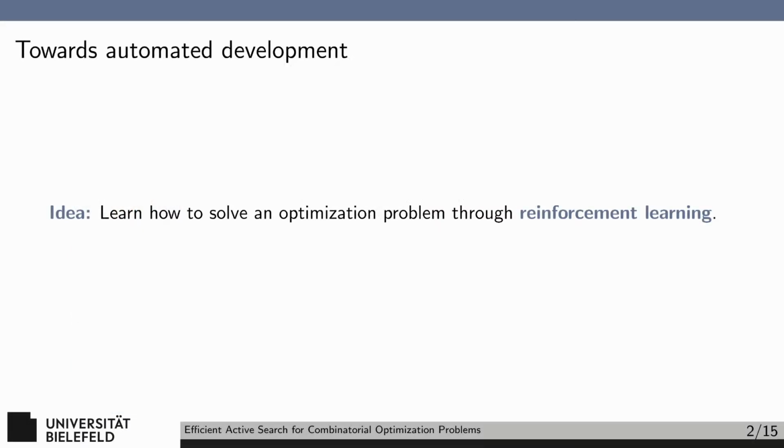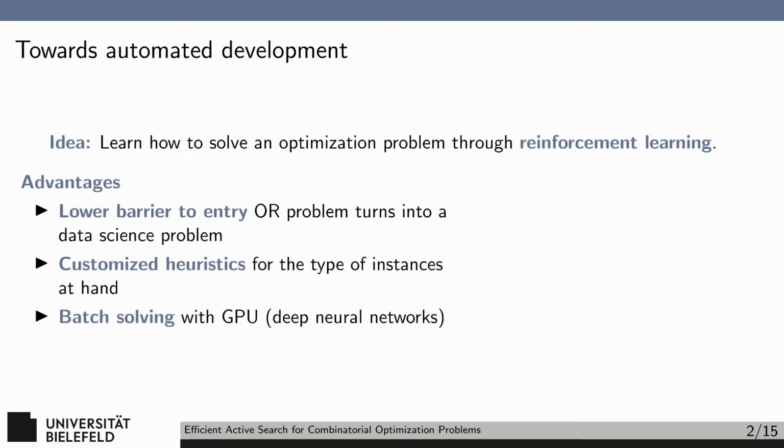Developing algorithms for new problems is time-consuming and requires significant operations research and problem domain expertise. Wouldn't it be nice if we could just learn how to solve an optimization problem given a description of the problem and a set of representative instances? There are a number of advantages of being able to just learn an algorithm in this way. First, it lowers the barrier of entry to solve OR problems, essentially turning them into data science problems. This would allow organizations to solve OR problems that currently lack the expertise to develop optimization approaches themselves.